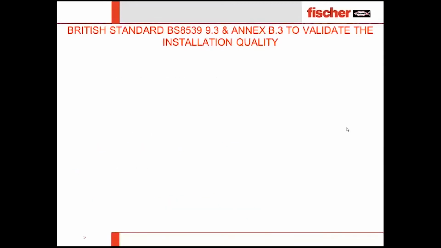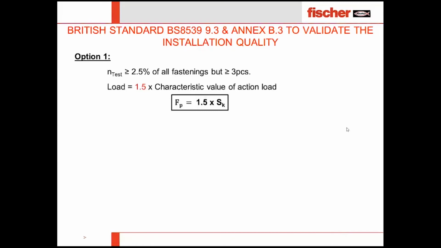Going ahead, there is 2.5% of the fastening but greater than or equal to 3 pieces. So the load safety factor has to be 1.5 times multiplied with the action load, the load working on that particular application.